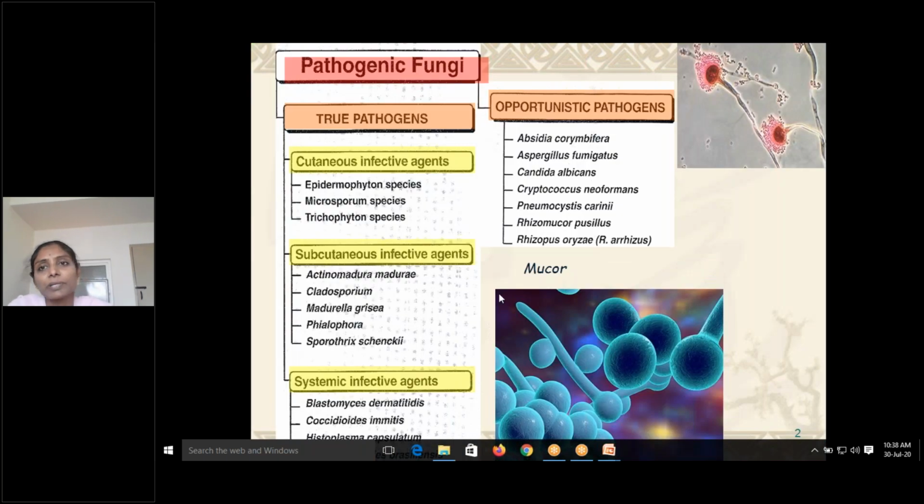So you can see this picture. This table is not complete, but still it will give a gross idea. There are pathogenic fungi and there are opportunistic pathogens. True pathogenic fungi are those which, even if our immune system is good, can cause the disease, whereas opportunistic pathogens cause the disease only if our immune system is weak. True pathogens may cause cutaneous infections, which you already studied. That is dermatophytes: Epidermophyton, Microsporum, and Trichophyton.